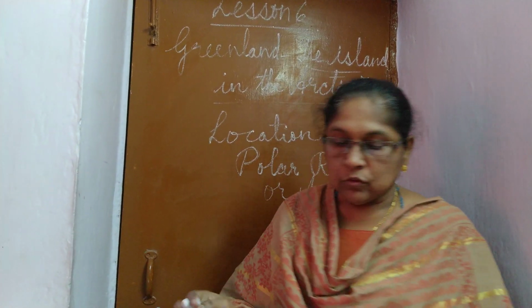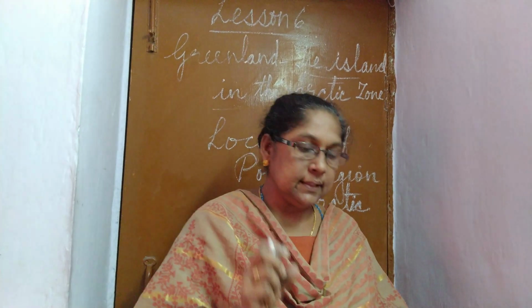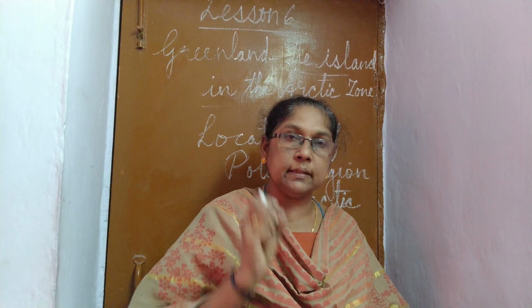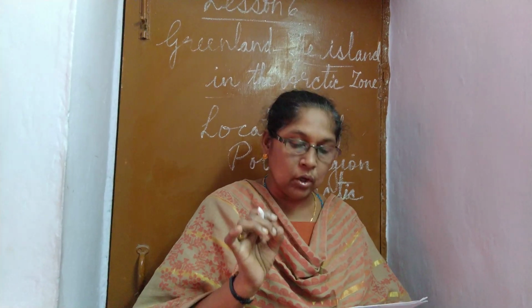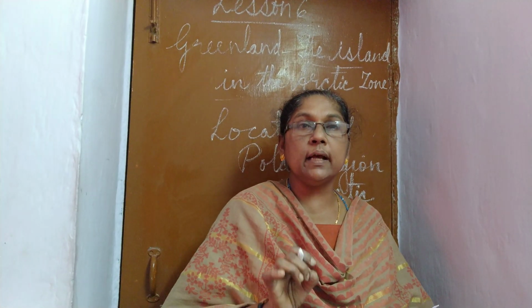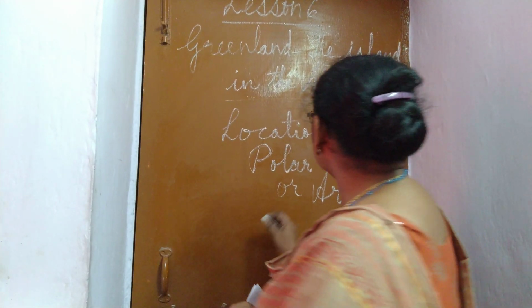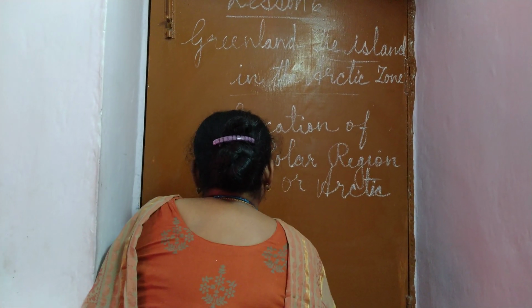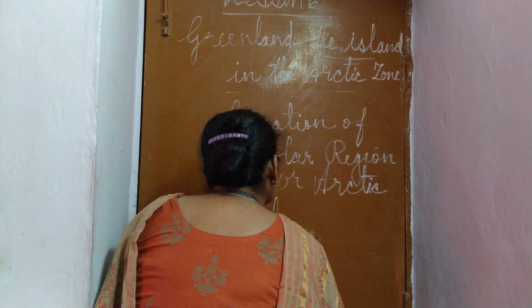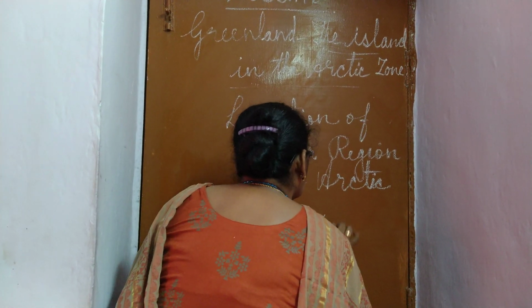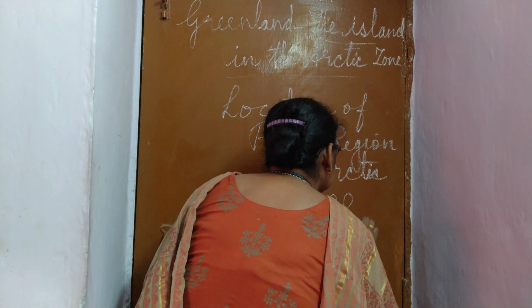So where is it located? The region between the Arctic Circle and the North Pole and the Antarctic Circle and the South Pole is called a polar region or Arctic region. It lies in the frigid zone, and it is also called the tundra region. Now next one, the location of Greenland.